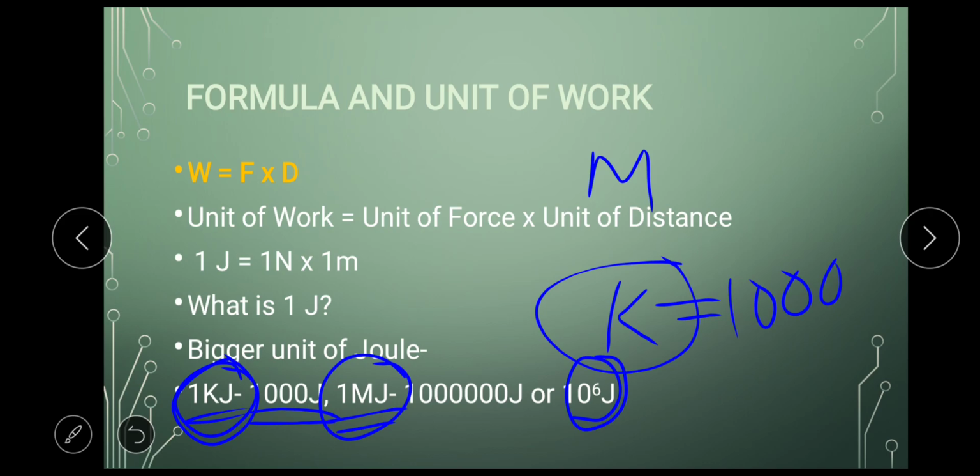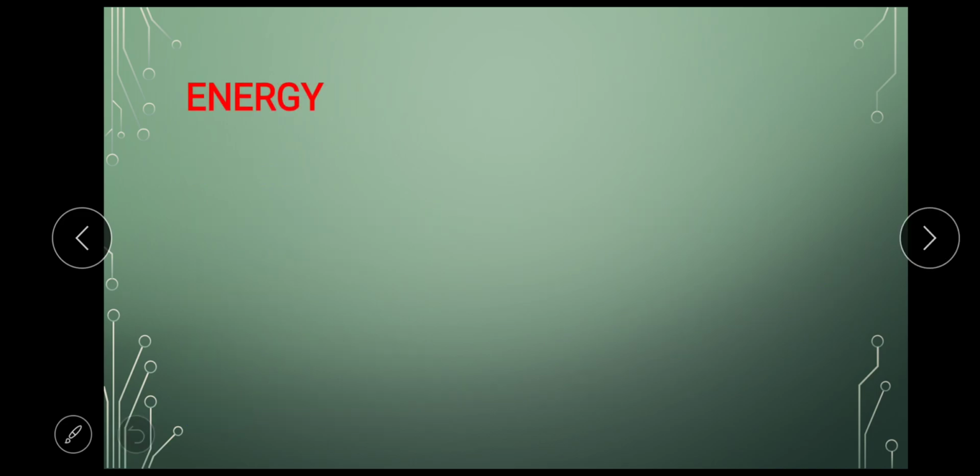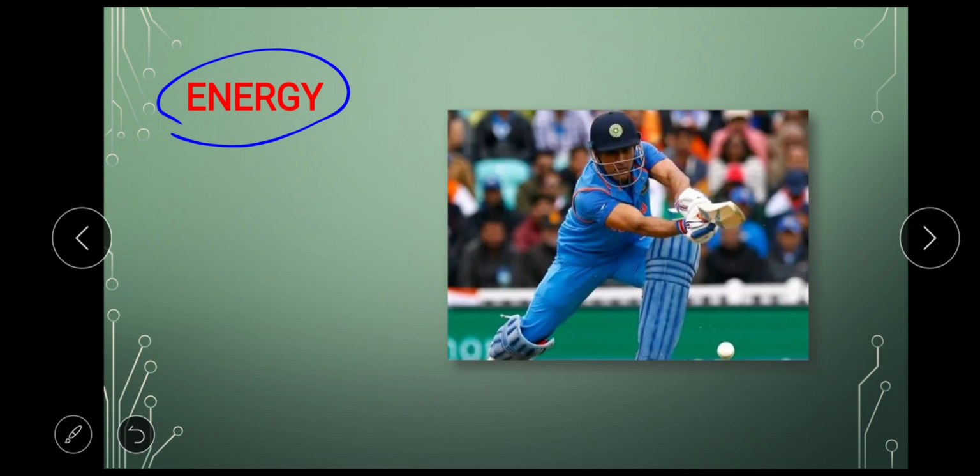So with this we complete the topic work. Now the second important topic, the main topic of the chapter, is energy. So let's see what is energy. Normally we use the word energy in various applications. I have given a simple picture here. Most famous batsman, identify him. He is none other than MS Dhoni. Now you can see him sweeping the ball, and you can see his arms, he's flexing his muscles, applying a lot of energy here.